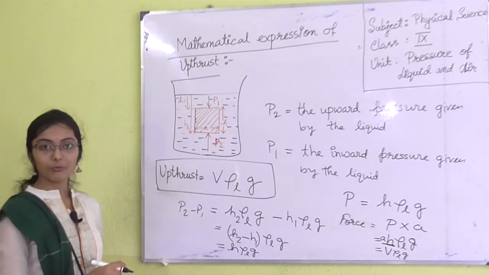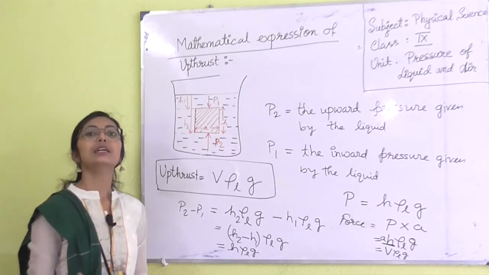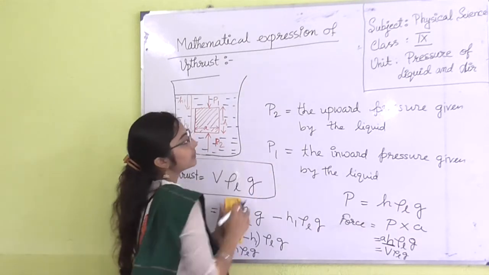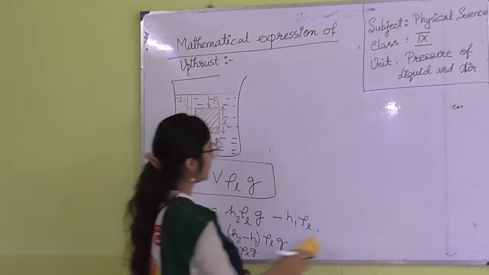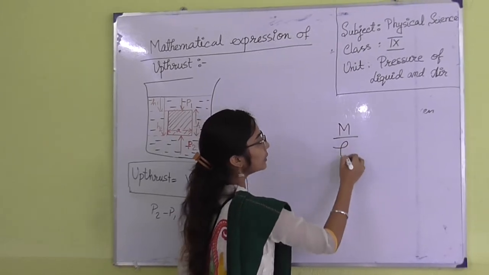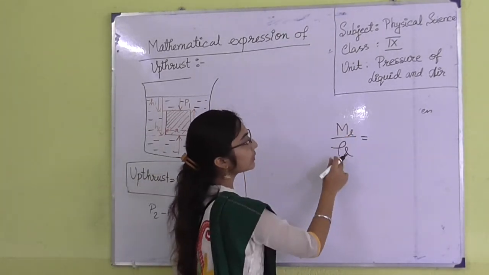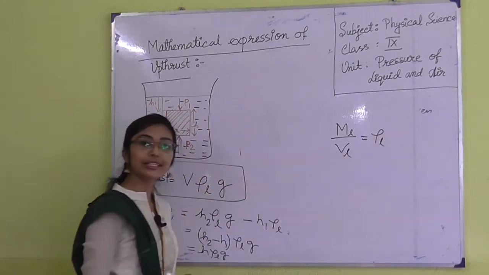Now come to this portion. What is V into rho? V into rho means mass of the object. I am rubbing this out, and writing V into rho, because we know there is a relation between mass and volume. M by V is equal to rho of liquid.